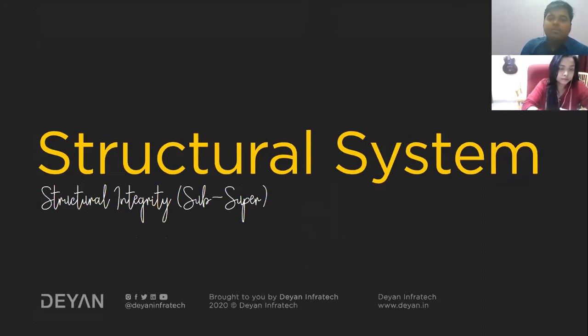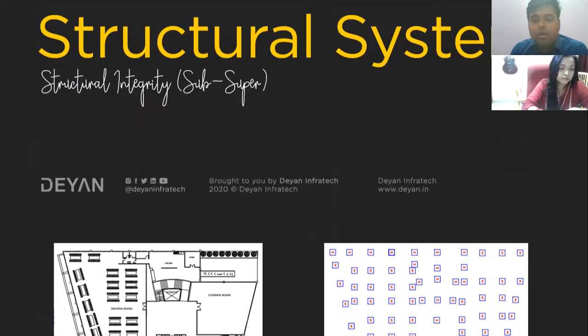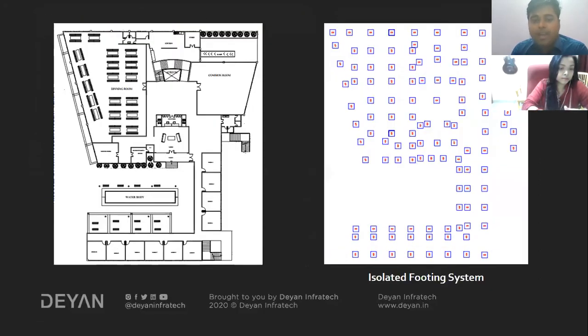Yeah. So while thinking of the structural system, like what kind of foundation should be provided, I did the analysis and found that if we go for isolated footing, we can do that, but you can see that we have to accommodate a lot of columns. Obviously, this is a huge structure. When you are constructing isolated footings, the major problem is that it will be very uneconomical.